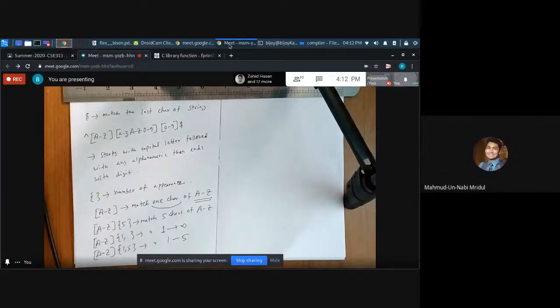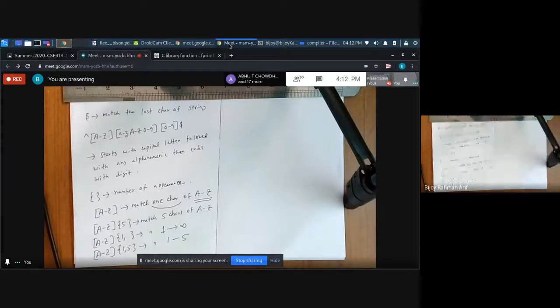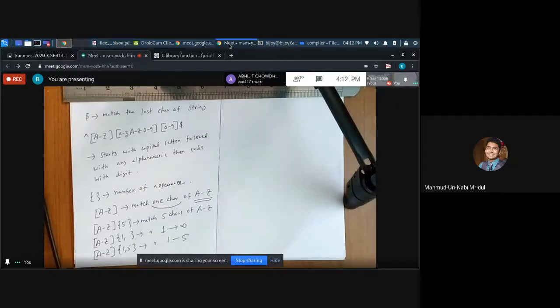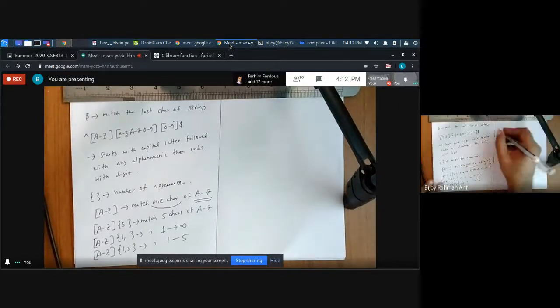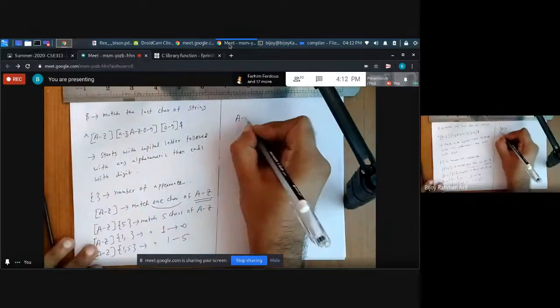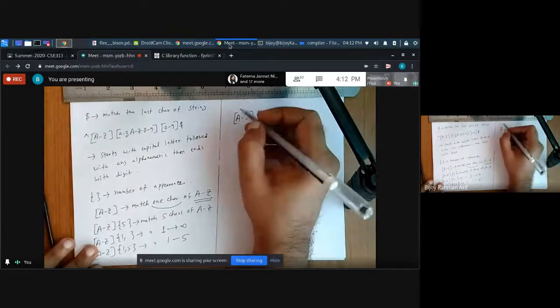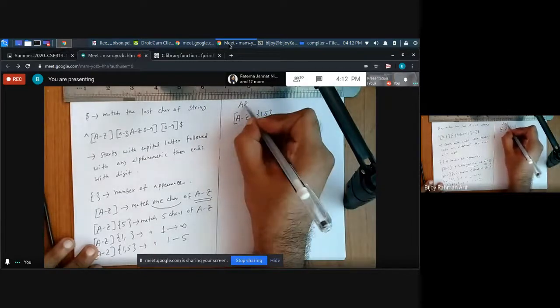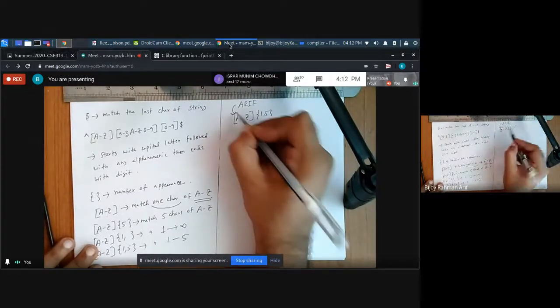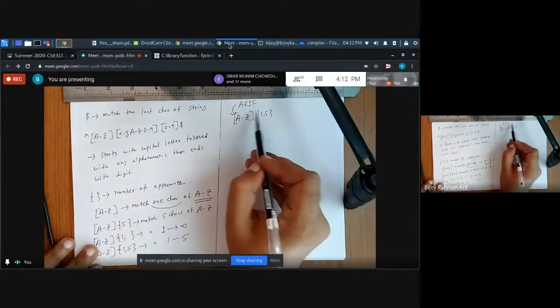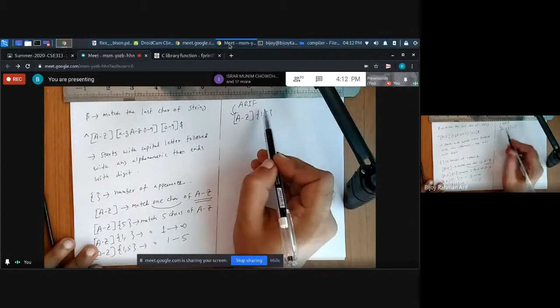Sir, can you give one last example? Just an example, with a string, 1 to 5. Okay, so if you write A to G 1 to 5, if you write Arif, it is going to match because Arif is 4, the length is 4.